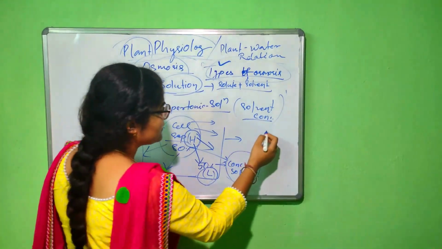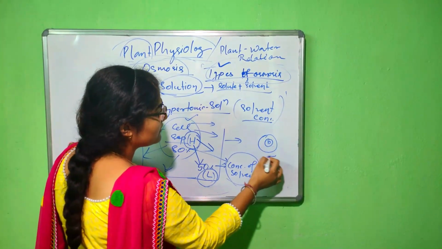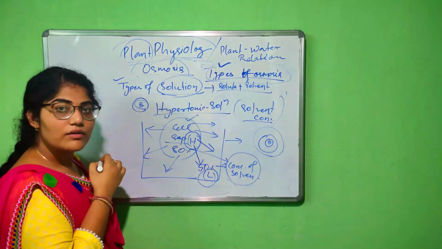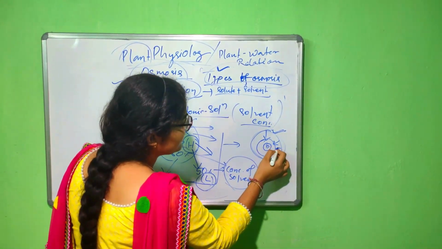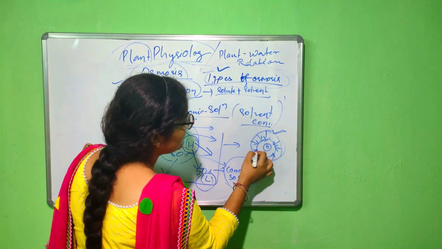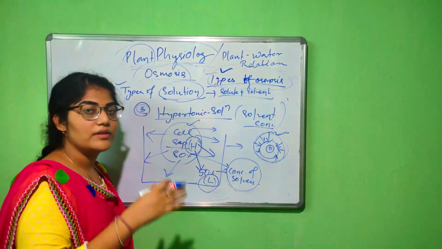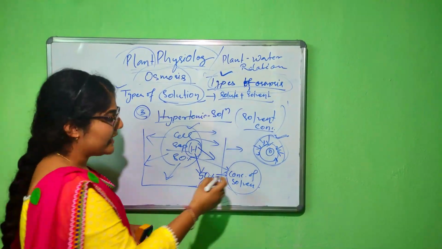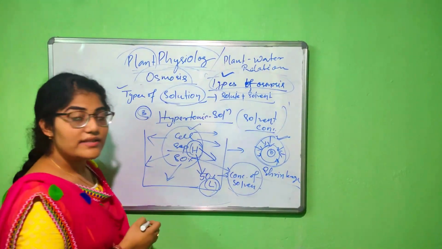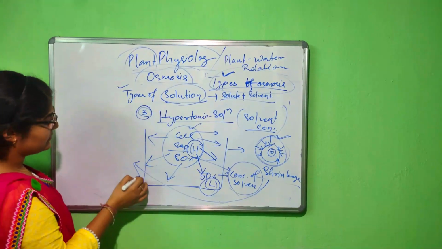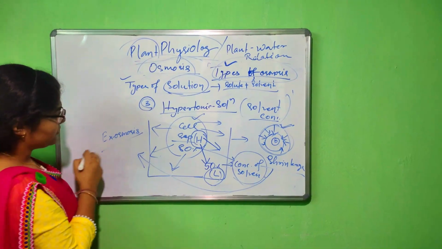So what results? This is the size of the cell. The cell size is smaller. Okay. In the first case, the cell size is larger, then it shrinks. There is the shrinkage of the cell. Okay. Due to the movement of water from the inside to the outer side, there is shrinkage. There is the shrinkage of the cell, which results in the exosmosis process.